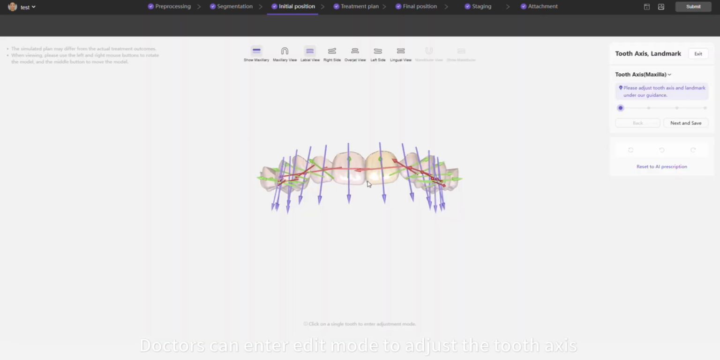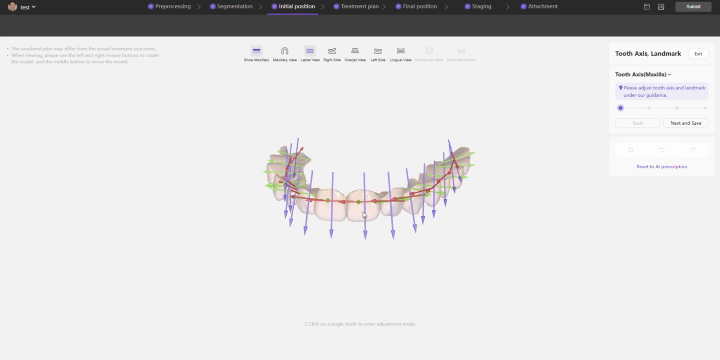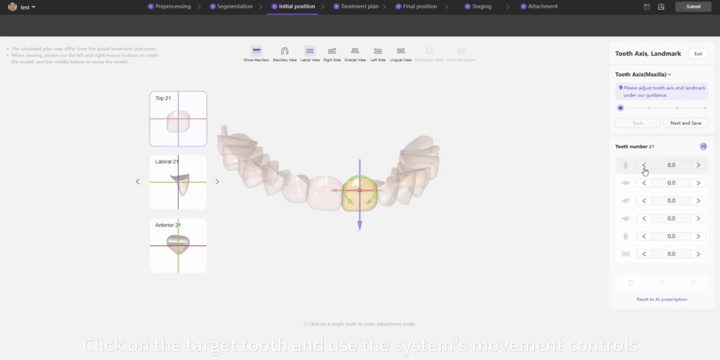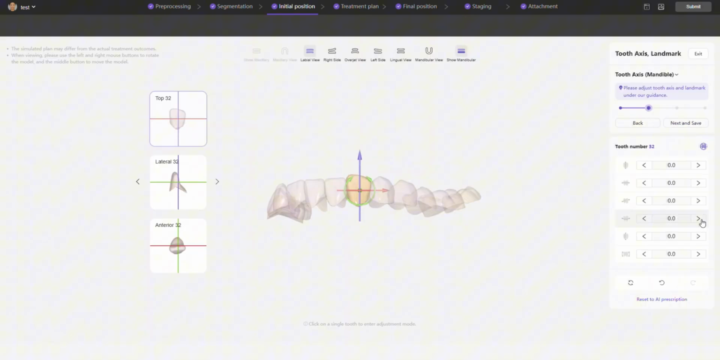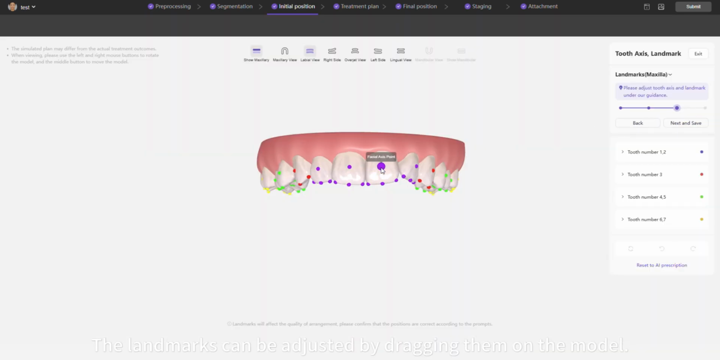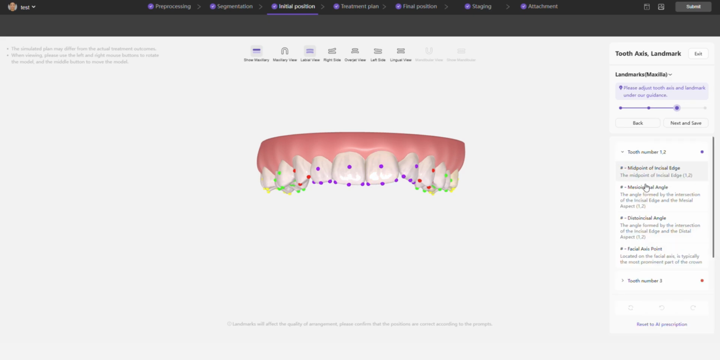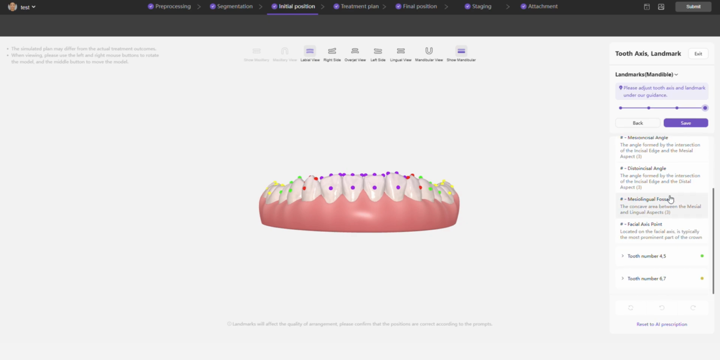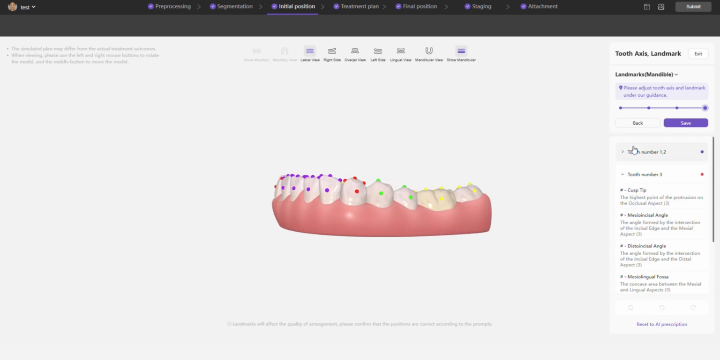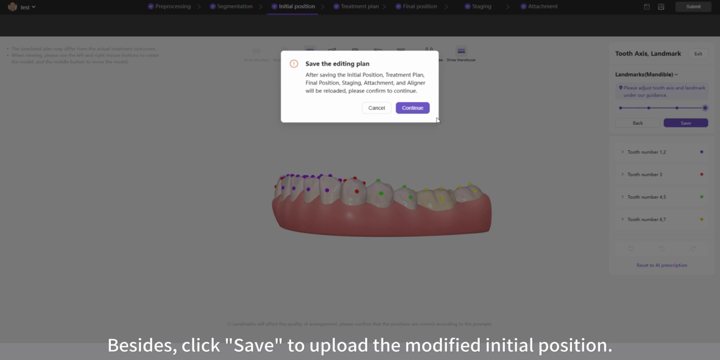Doctors can enter edit mode to adjust the tooth axis and landmarks of the initial position. Click on the target tooth and use the system's movement controls or adjust the tooth axis in the value bar on the right. The landmarks can be adjusted by dragging them on the model. Besides, click Save to upload the modified initial position.